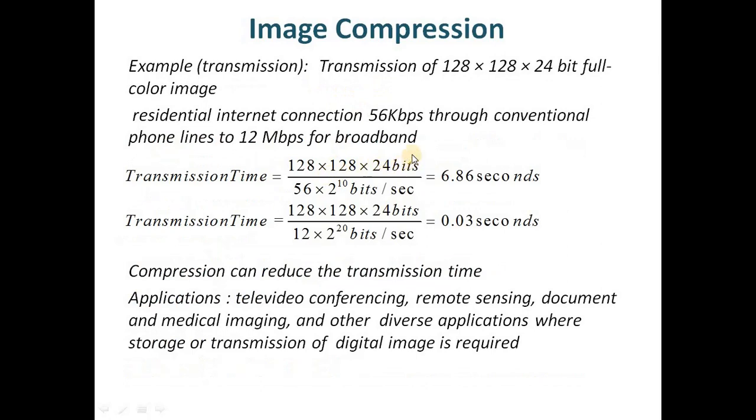So if we can represent the information in this image with a lesser number of bits, then definitely the transmission time in both cases will be reduced accordingly.